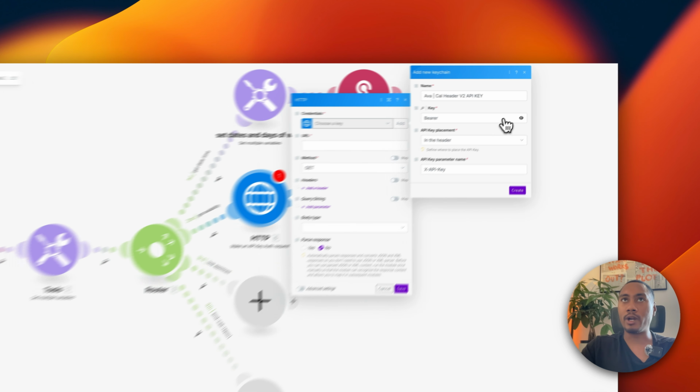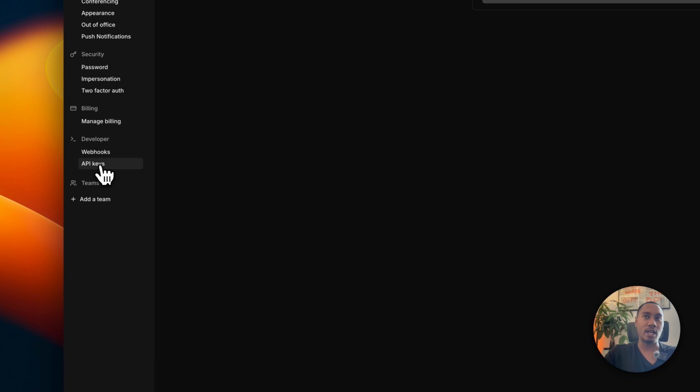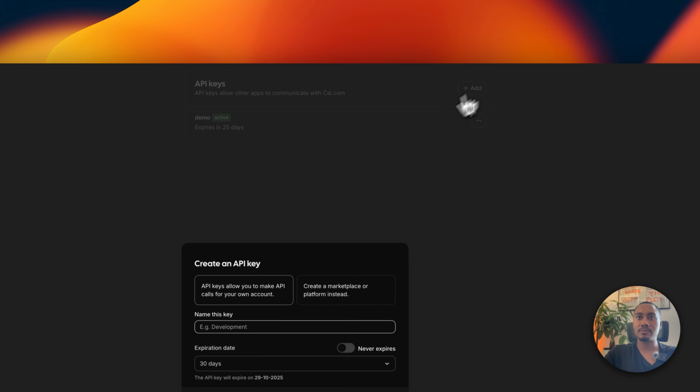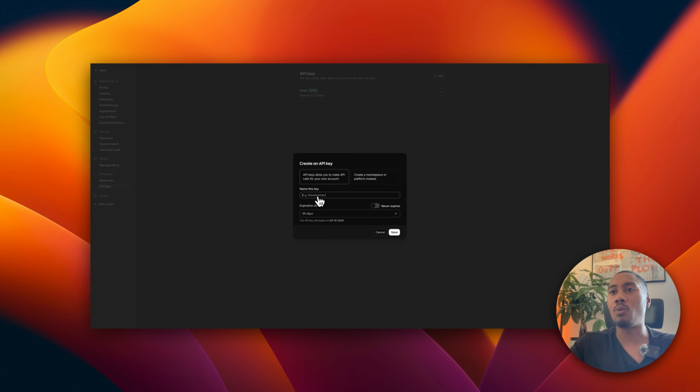Now, where do you actually get your token? Let's go back to our Cal dashboard. You're going to click on settings. You're going to go to API keys, and then you're going to click add. You're going to give it a name, maybe like Ava, whatever you want. You can either set it to expire after 30 days, or you can set it to never expire, whatever you prefer. Once you click on save, it's going to generate you a key.